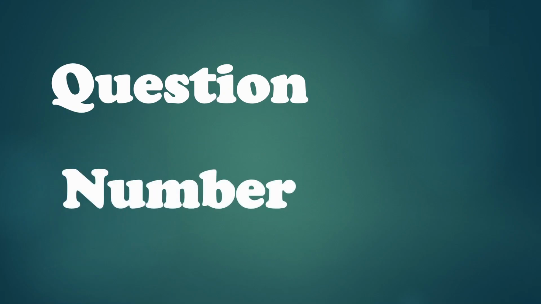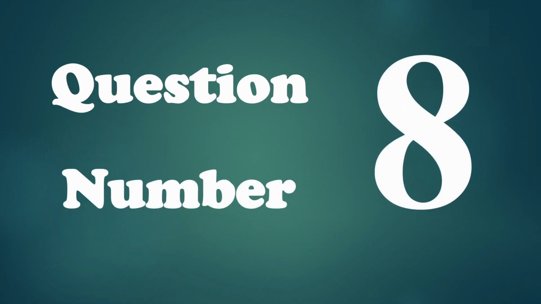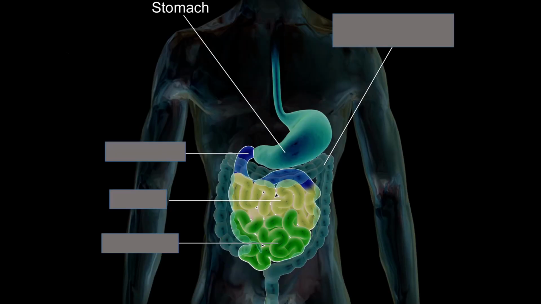Question number 8. Based on the illustration, label the parts of the digestive system as sequenced: 1, 2, 3, and 4. This will only be considered as 1 point. Any wrong answer will automatically mark you as incorrect.